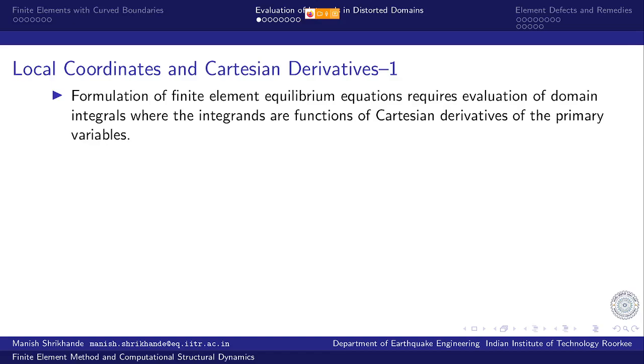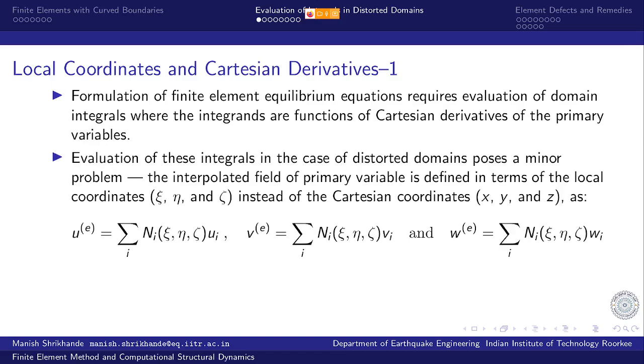But the problem is, while we can compute the derivatives with respect to xi, eta, zeta, what we need in the equilibrium equation is the derivatives with respect to x, y and z. So the formulation of the finite element equilibrium equation requires evaluation of domain integrals where the integrands are functions of Cartesian derivatives of the primary variables.